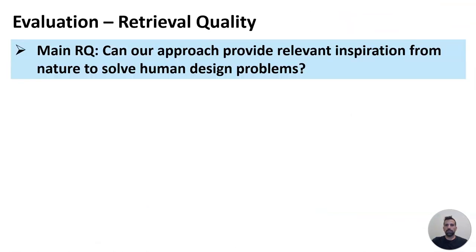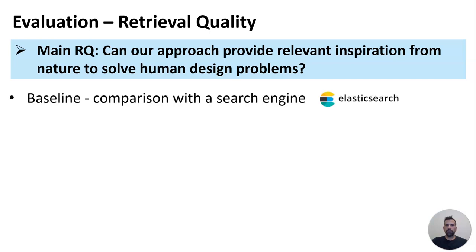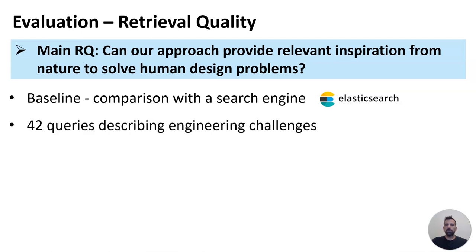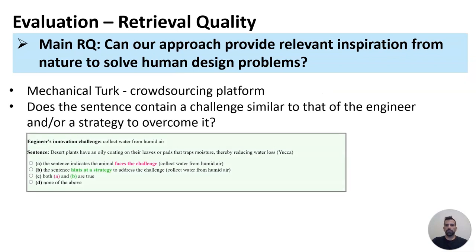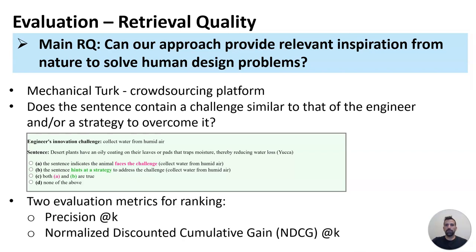We evaluated our system's retrieval quality in three ways. At first, we compare our method to a search engine, which is the most likely tool to be used by people looking for bio-inspiration today. We gathered 42 queries describing engineering challenges and collected the top 15 results per query from BARcode and this baseline, for both settings, the entire data and the filtered data. We used crowdsourcing to determine whether each sentence contains a challenge similar to that of the engineer and/or a strategy to tackle it. We evaluated the results using two information retrieval metrics, precision at K and NDCG at K.